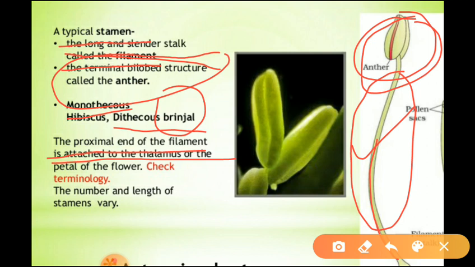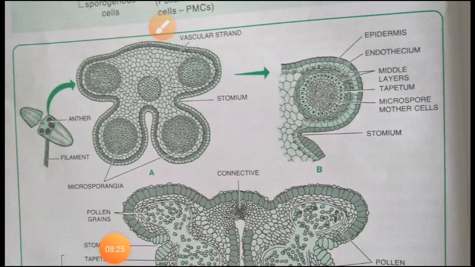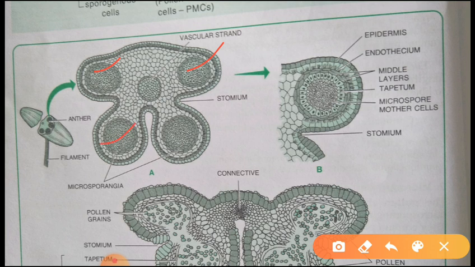This is the structure of a stamen. Next we can learn the TS of a young tetrasporangiate anther showing 4 microsporangia and vascular strand. Now we can learn about the TS of young tetrasporangiate anther showing 4 microsporangia.